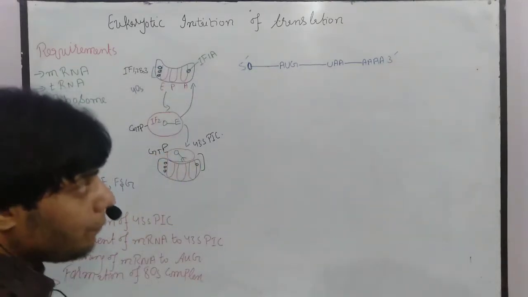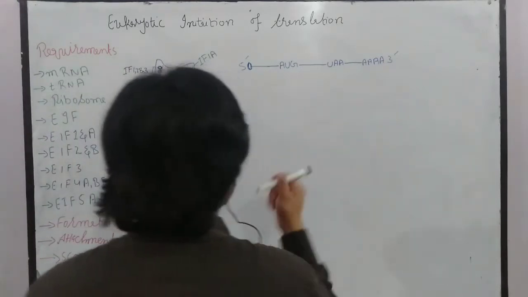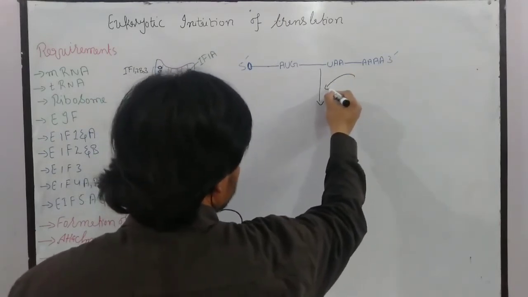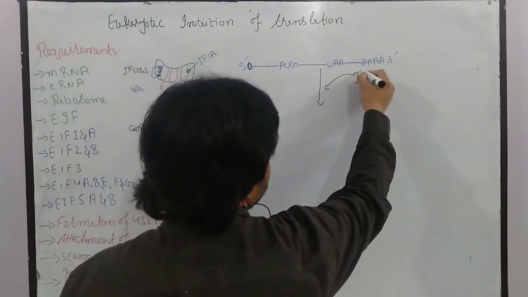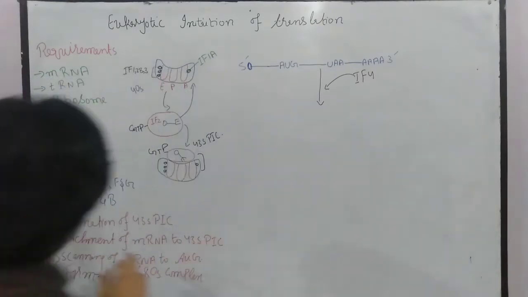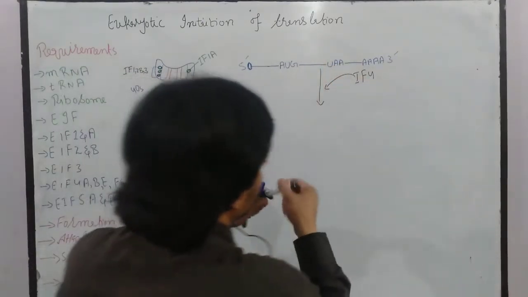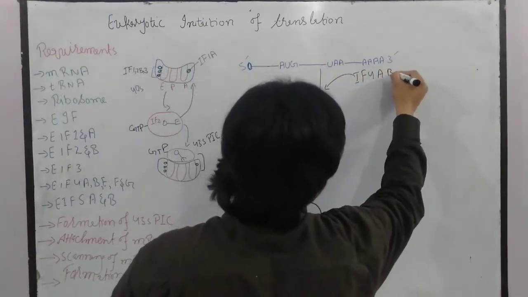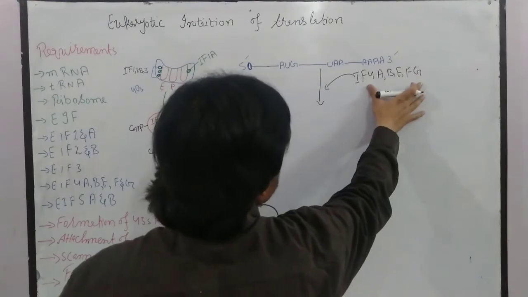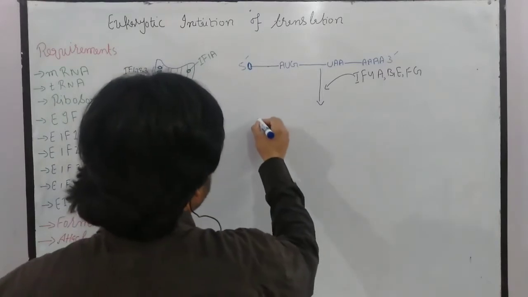Now this is the eukaryotic mRNA. What happened in this case? After that, the next initiation factor will be added here. So the initiation factor 4 complex will bind here. It means that initiation factors 4A, B, E, F, G will be recruited here. So let me write A, B, E, F, G. All these initiation factors will be recruited here, and we get a structure like that. So let me draw.